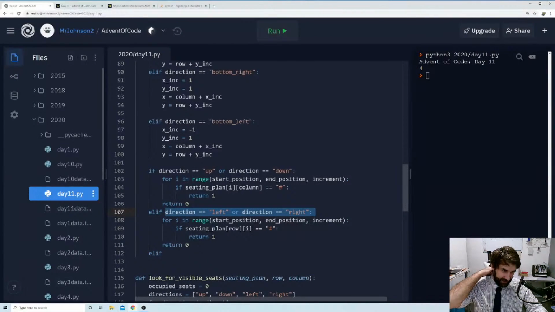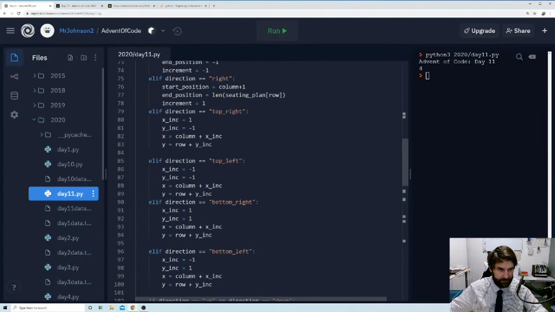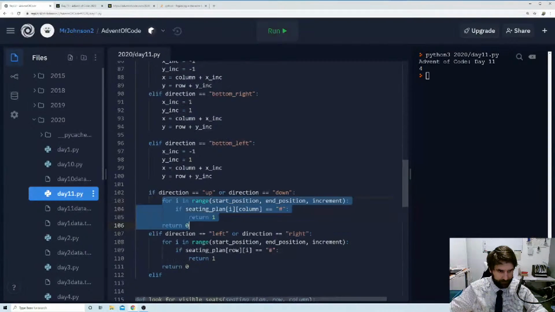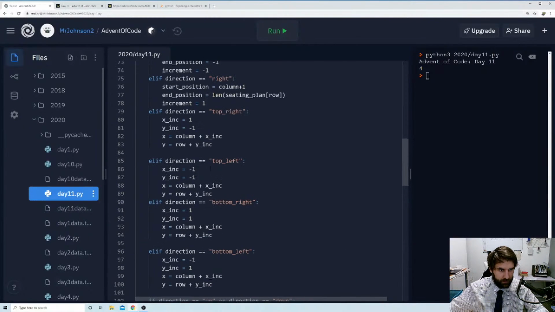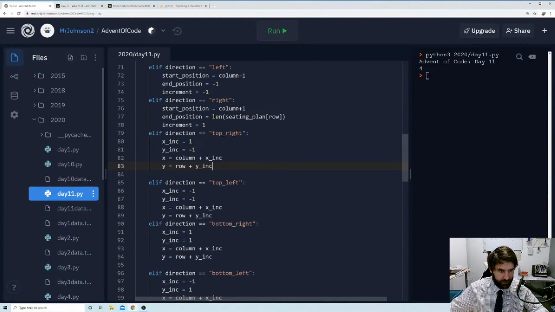So now we're going to say elif, and I guess actually we're just going to put the loop straight into these. So let's just copy this for loop. Come up here. So start in top right.